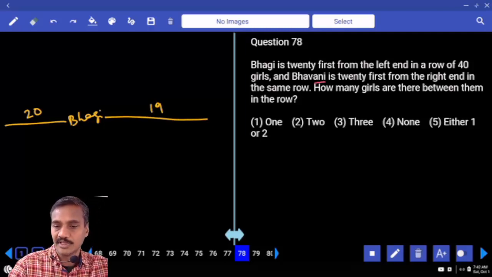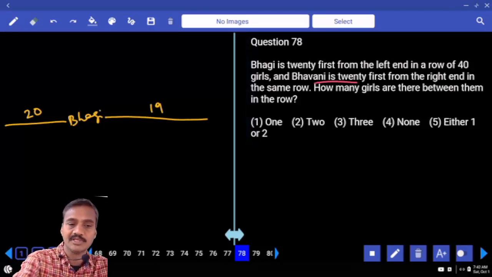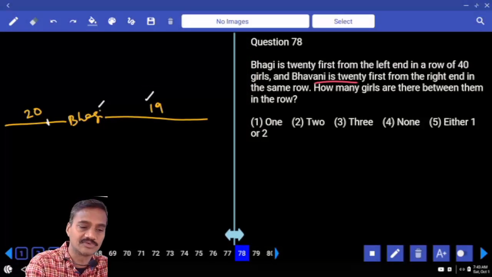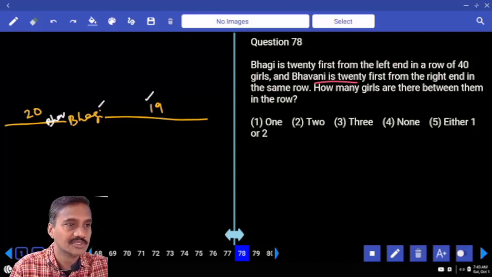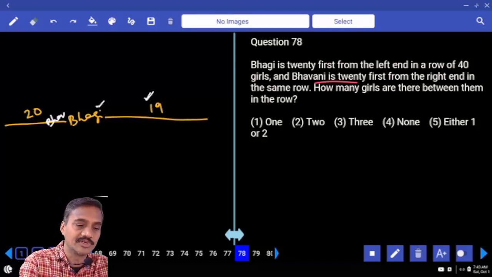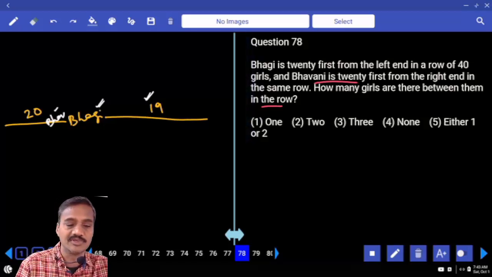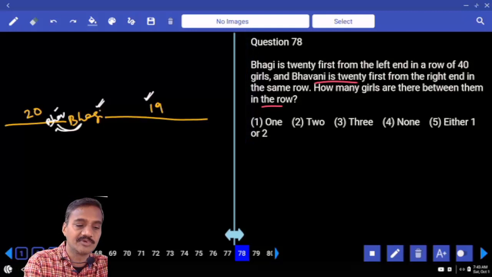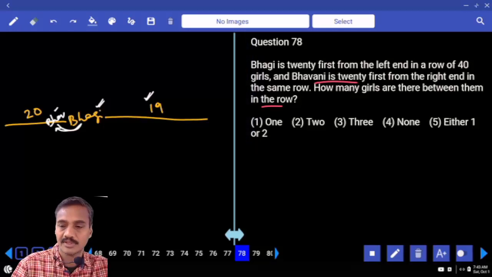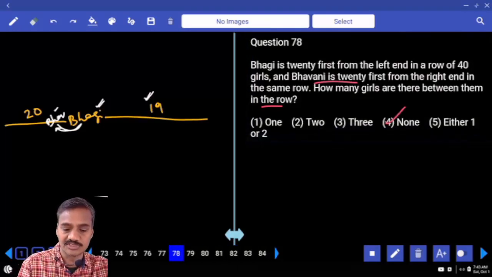And next one, Bhavani is 21st from the right. Now this Bhavani is 21st from the right, 19 plus 1, 20 plus 1, 21. Then how many girls are there in between them? Now between Bagi and Bhavani, is there any person here? No. None, that is the choice for question number 78.